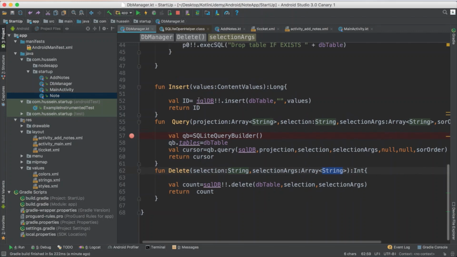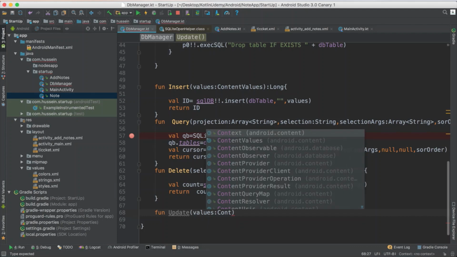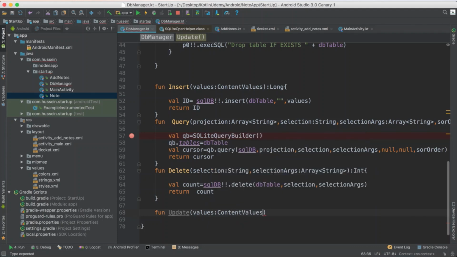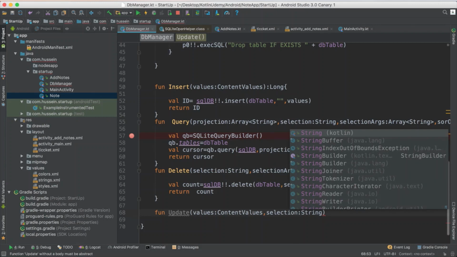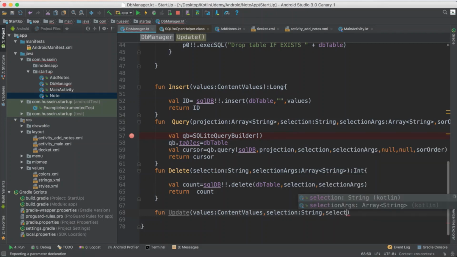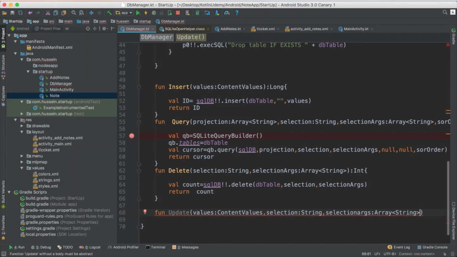Delete is the same as insert, I think. Sorry, update. So create a function and name it update. What do you think you will get in update? To update, you have to get the new values you want to update, so they should be ContentValues. Also you need to get the selection, which is the string of what you want to select, and for sure the selection arguments, which should be an array of strings. So these are the three things you need.